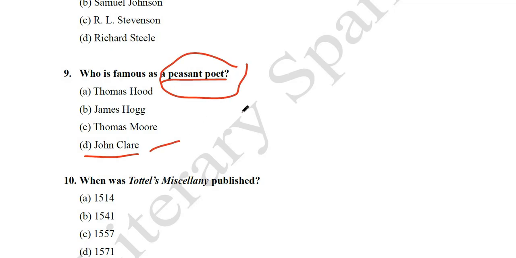But if the question is asked who is known as a plowman poet, though plowman and peasant are the same terms, the answer will be Robert Burns, who is also known as the national poet of Scotland. So be careful when you read the questions or when you are about to tick the answer. Be careful what question has actually been asked.